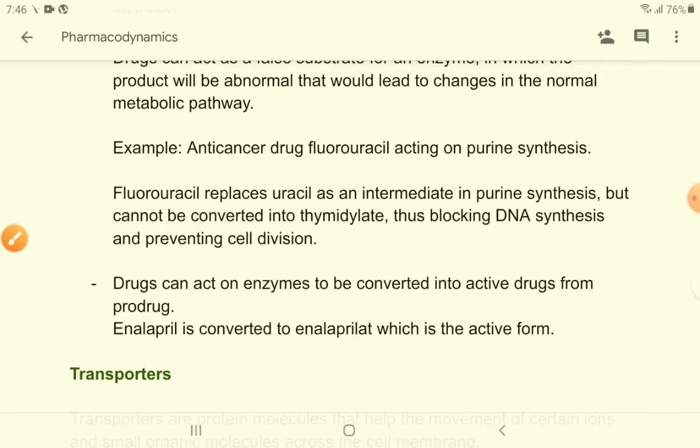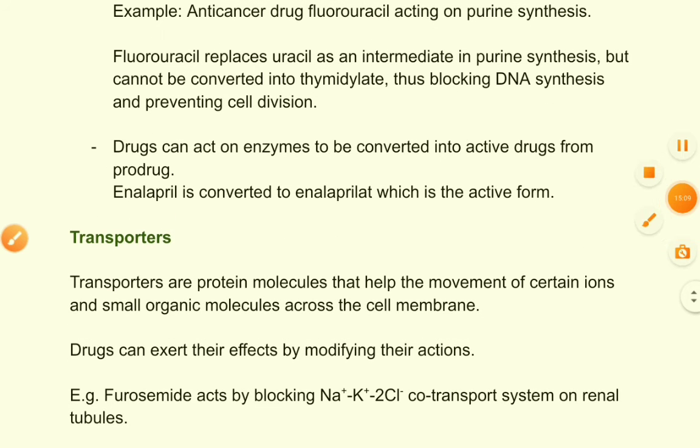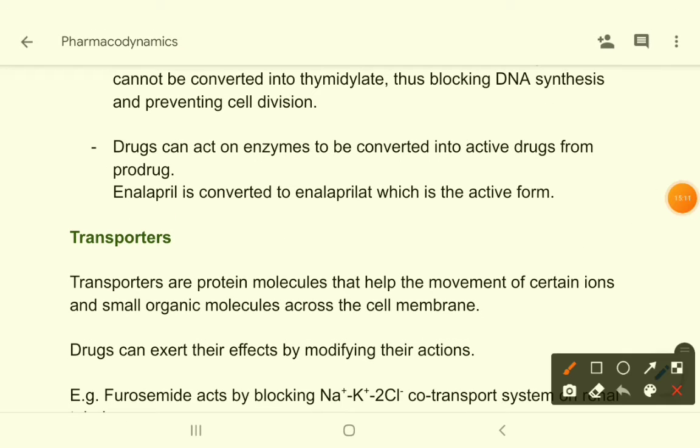There may be other processes by which drugs act through enzymes. This is an interesting thing. You already know about prodrugs. Prodrugs are inactive drugs which are taken, and after getting inside the body, these drugs are activated into active drugs.